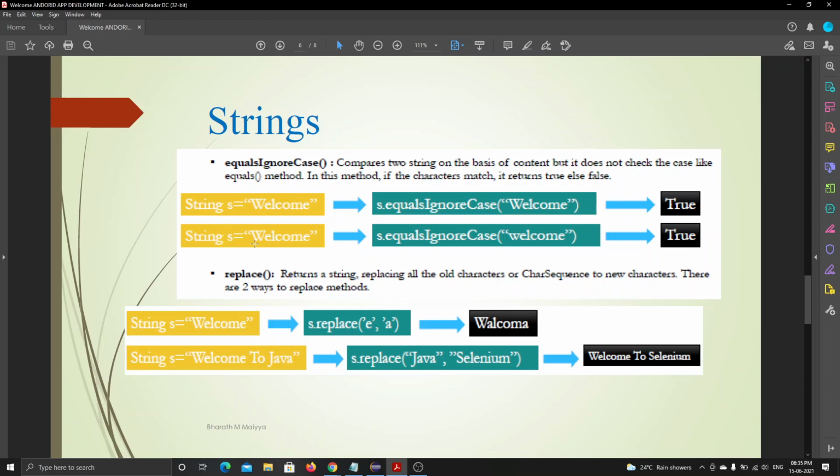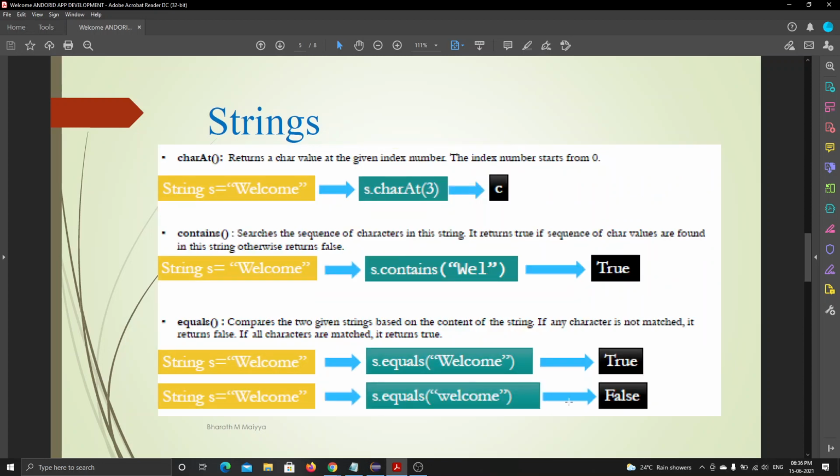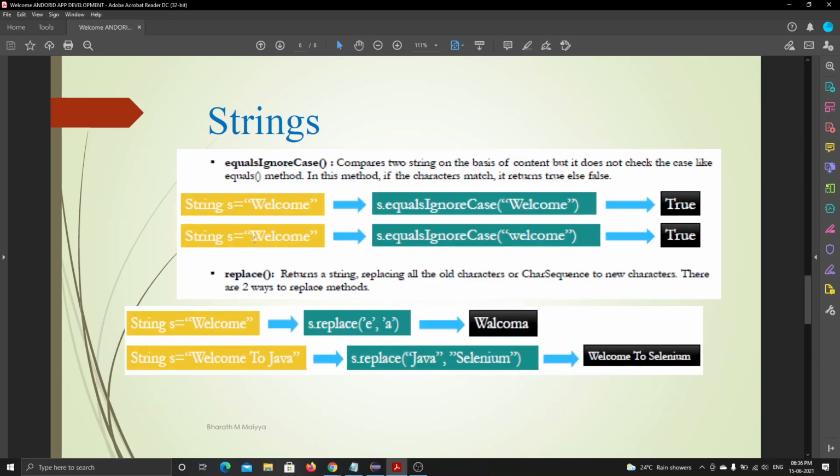When I store the first character in uppercase in s, but inside the equalsIgnoreCase I write a small letter w, it gives me the output true. But in equals, what was happening? It was giving me false. When I say equalsIgnoreCase, it ignores the cases and gives me the output. So when this welcome is equal to welcome, it says true. Okay, understanding?